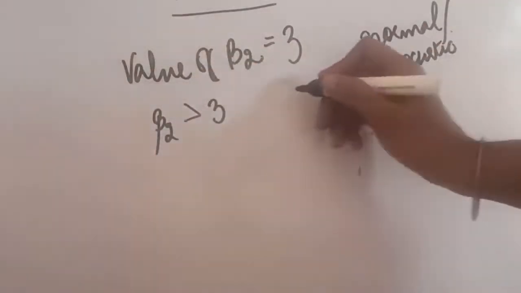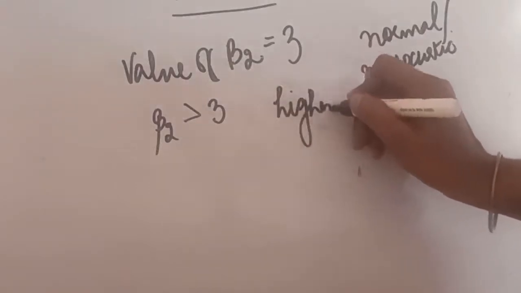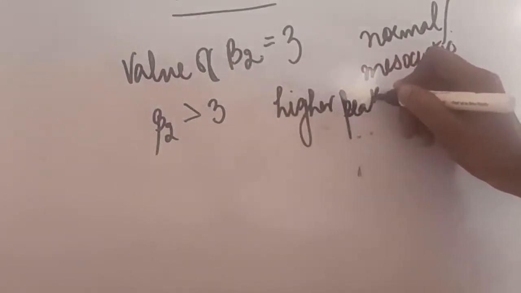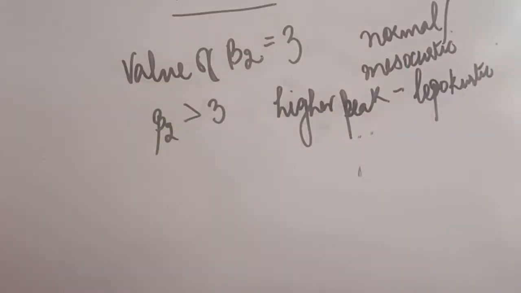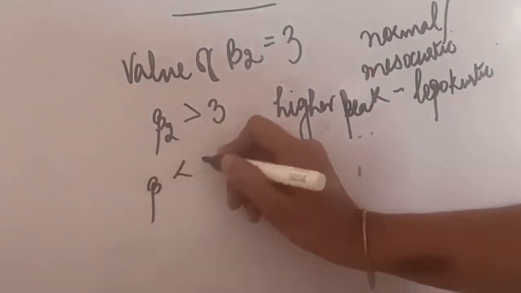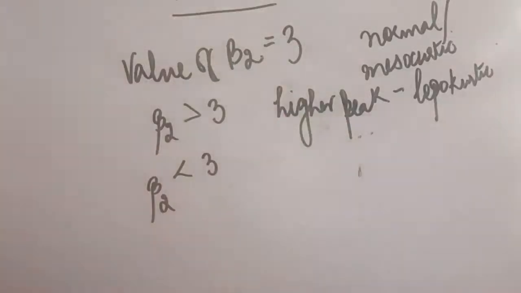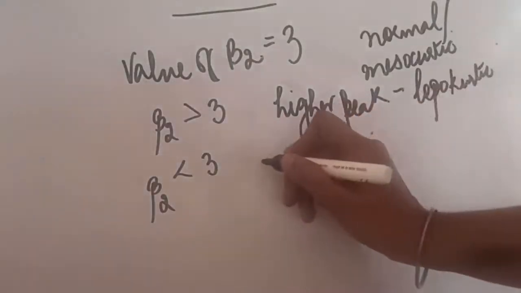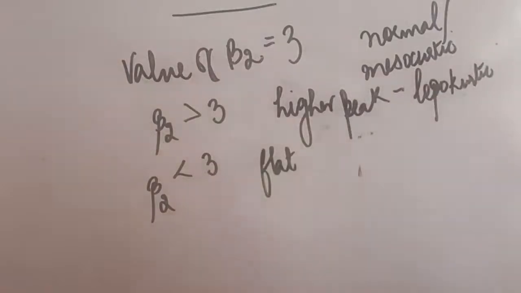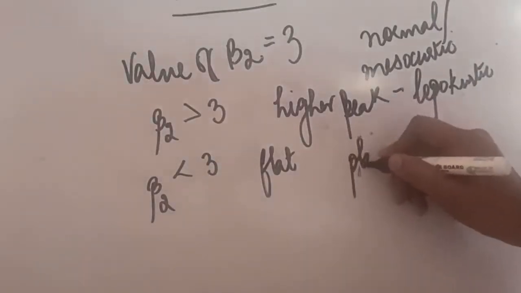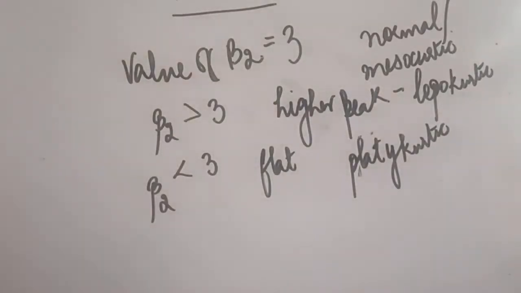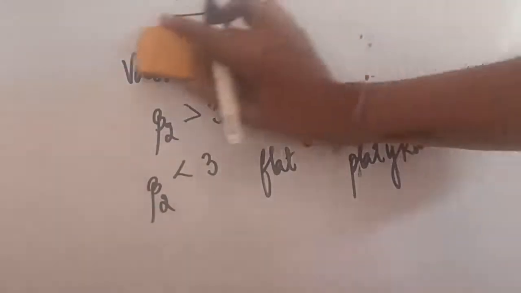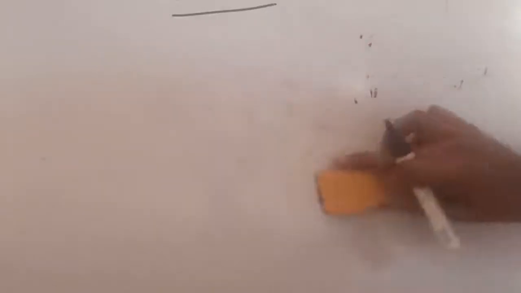Then we say the distribution has a very high peak, and when the peak is higher, it is known as a leptokurtic distribution. The third possibility is that beta 2 is less than 3. Here we say our peak is flat, and it will be called a platykurtic distribution.